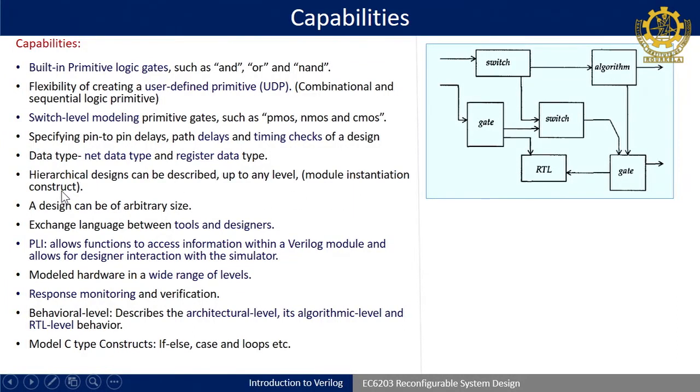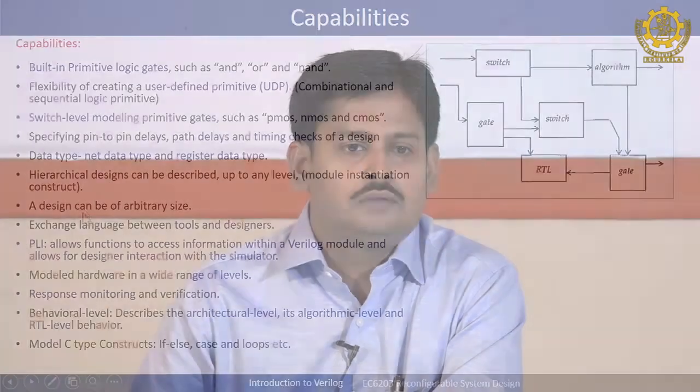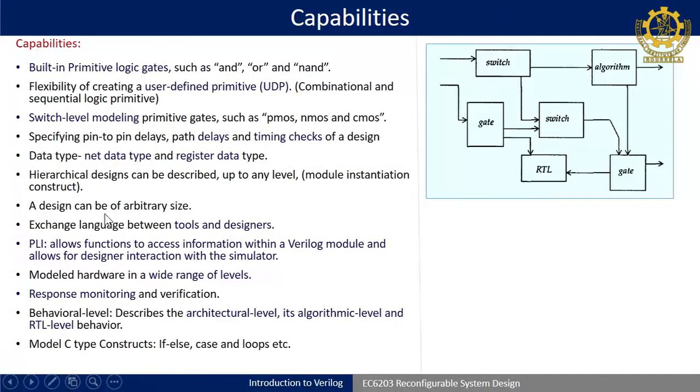It also supports module instantiation constructs. Mostly our systems comprise different blocks. When you are talking about top level system design, the blocks have to be taken and connected properly to perform a certain application. At that time, module instantiation constructs will be very useful. It also supports designs of any arbitrary size, like 8 bit, 4 bit or 32 bit output. That means you can make parameterized designs.